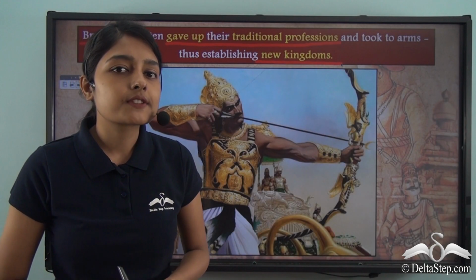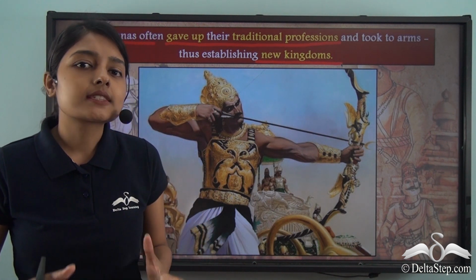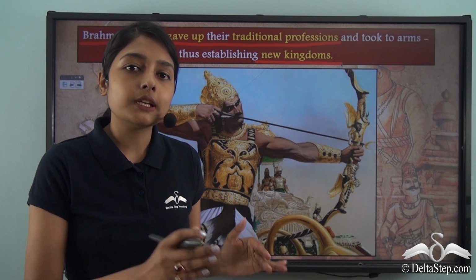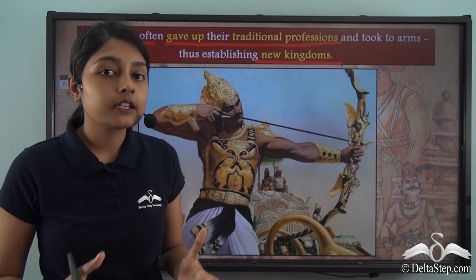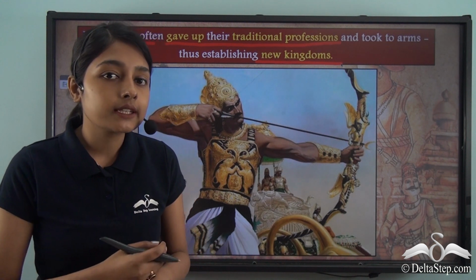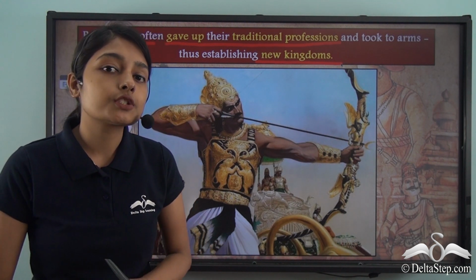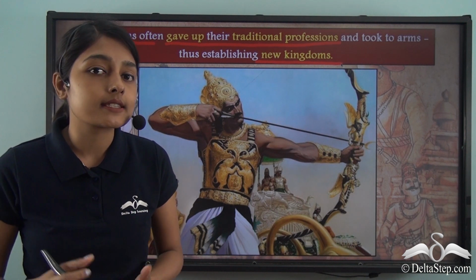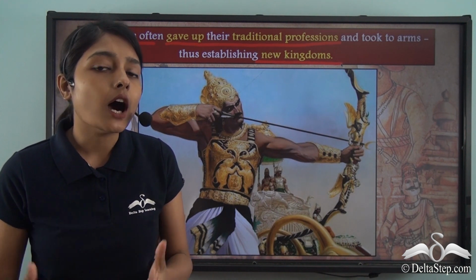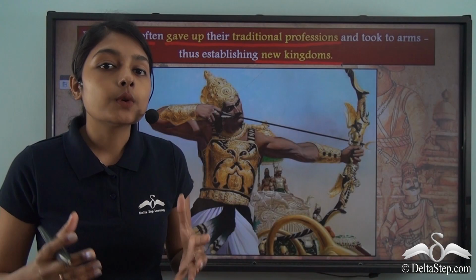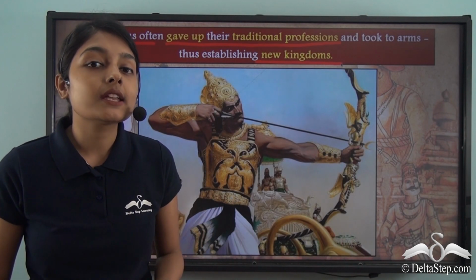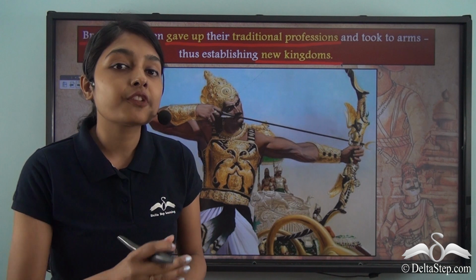Now do you think it was very easy for them? Because these people did not initially belong to the royal family. They did not have the royal blood in them, but they went on to establish their own dynasties, their own kingdoms. Now how did they do so? It is only on account of the brahmanas taking up military professions.